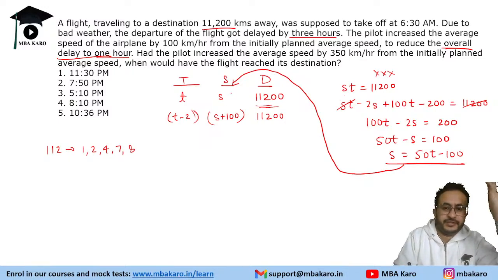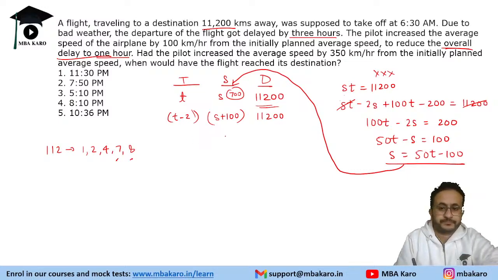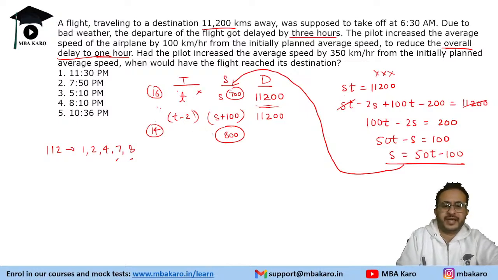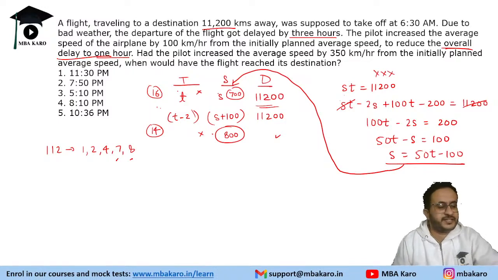So we will do hit and trial. Suppose I put 700, because I know 700 is a factor, and 800 is also a factor. If I put 700 and 800, 7 into 16 is 112, so I'm getting t as 16, and in the other case I'm getting t as 14. Does this fit? Check: 16 into 700 is 11,200, fitting. Now if you decrease the time by 2, it will be 14 hours and 800, again fitting. So the original time is 16 hours and speed is 700 kilometers per hour. This is what you need to be good at.